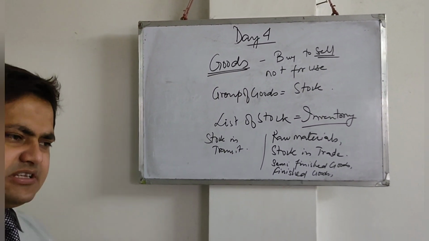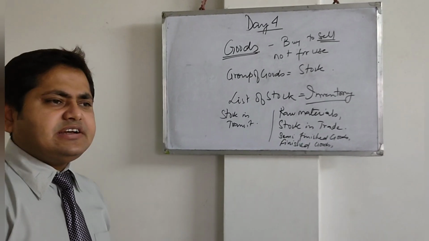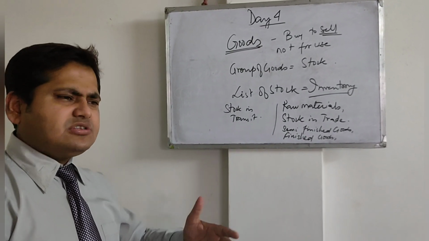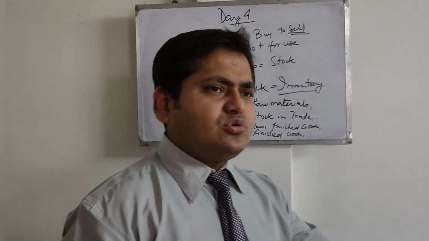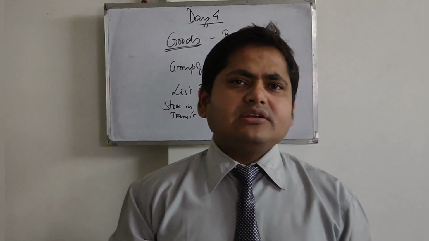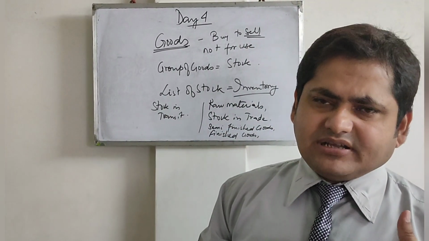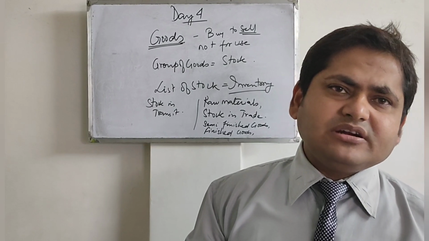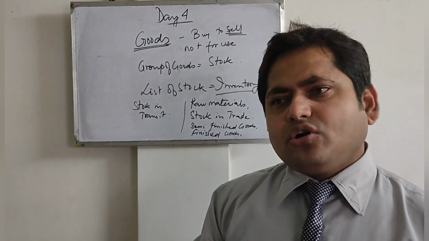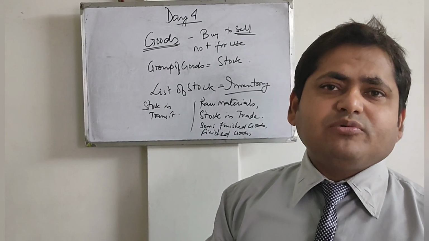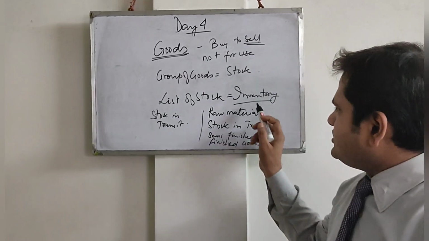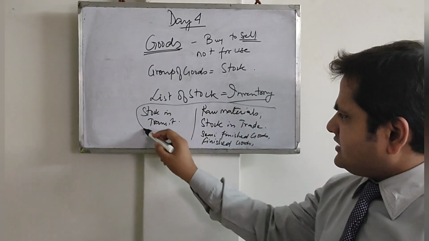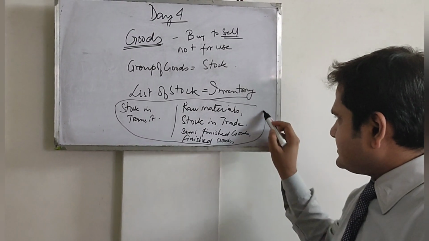Suppose we have ordered something which is coming and today is the year end, so those things. Or to our customers we have sold something, it is already going, and it is in transport, maybe in the truck or the train or the ship or wherever. So transit. Inventory is actually inclusive of so many things.